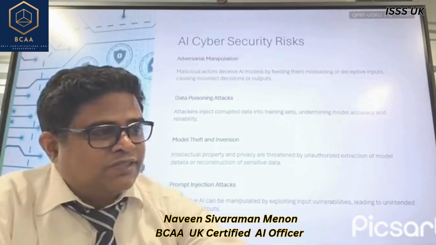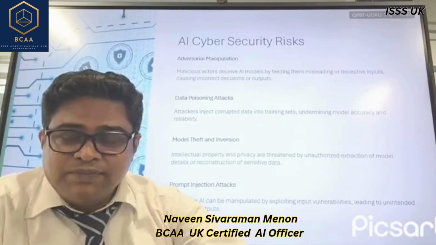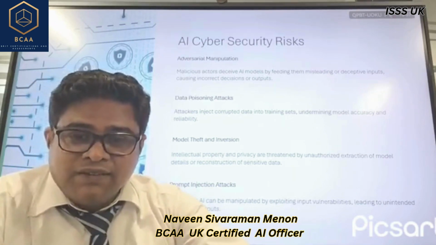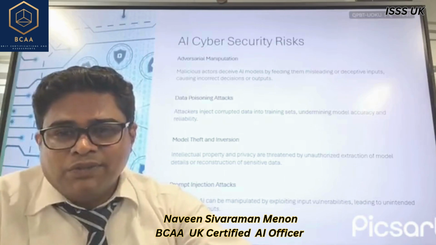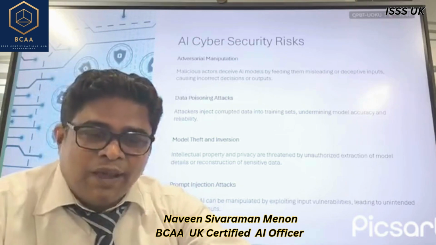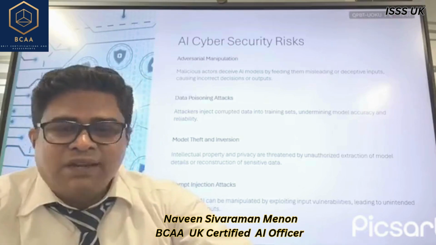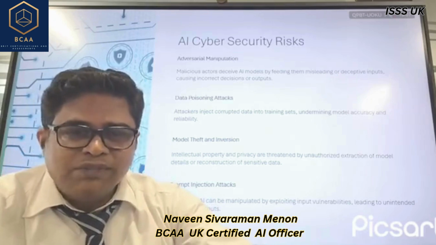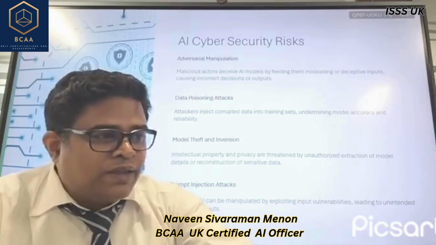It causes insertion of malicious or biased data into the training sets. We discussed previously that the training sets, or the information inputted into the training systems of the artificial intelligence, is what helps it make decisions, right? So insertion of malicious or biased data into the training sets itself. So what happens? The training set is poisoned. Okay, so how can this be done?